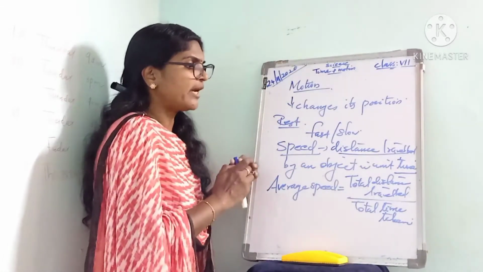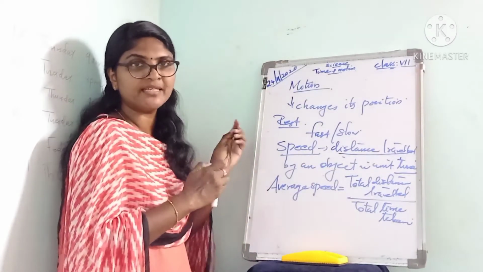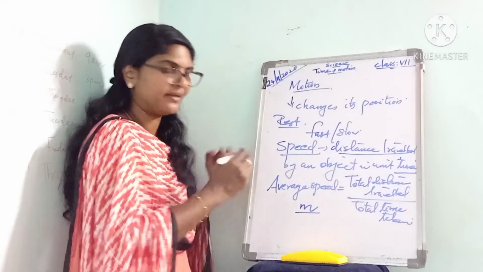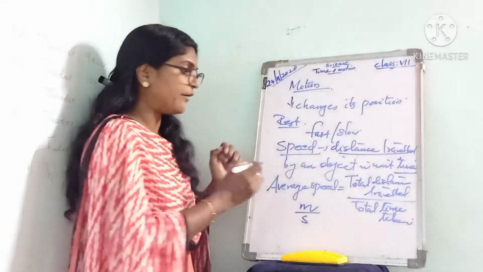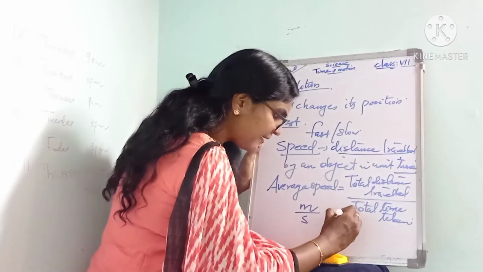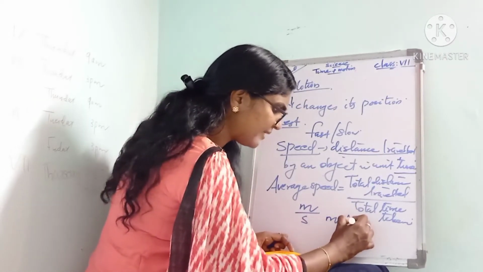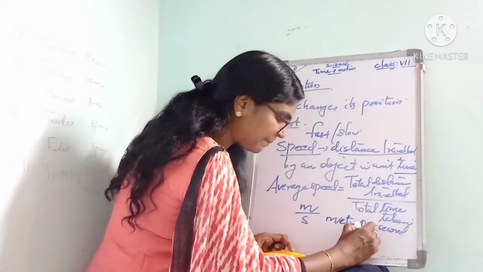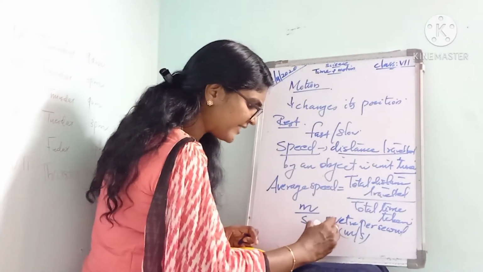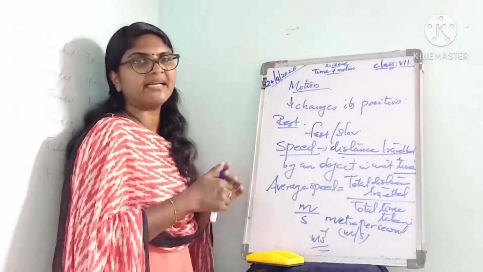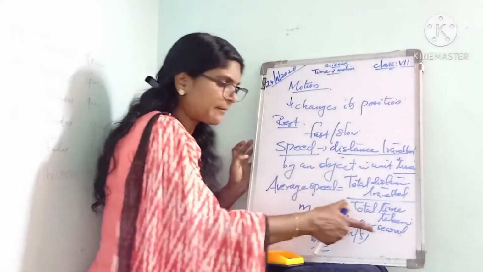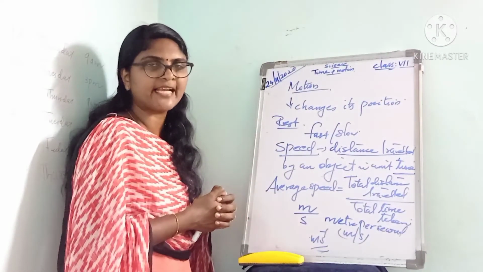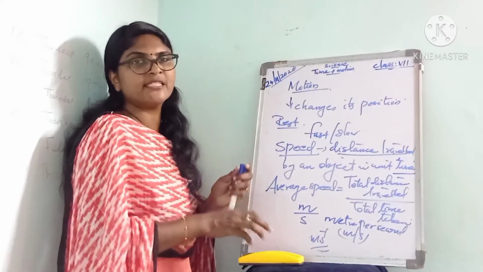You know the unit of distance. What is the SI unit of distance? Meter. Then what is the unit of time? The SI unit of time is second. So the unit of speed is meter per second, which can be written as meter per second or meter second raised to minus 1. That is the unit of speed.